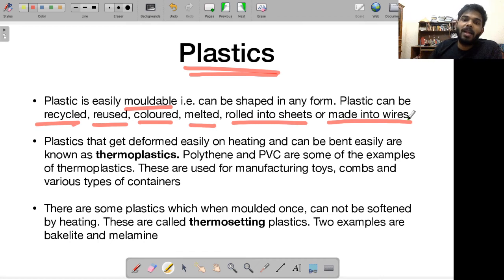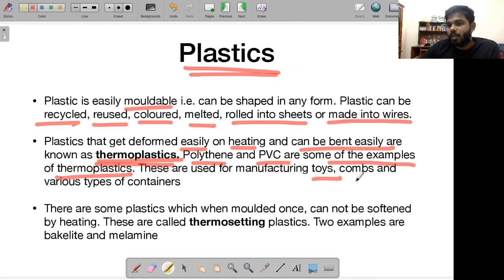Plastics that get deformed easily on heating and can be bent easily are called thermoplastics. So basically, certain plastics can be deformed easily on heating, and they can be bent easily. These are called thermoplastics. For example, you have polythene, you have PVC, polyvinyl chloride. These are some examples of thermoplastics. These are used for manufacturing toys, combs, and various types of containers.